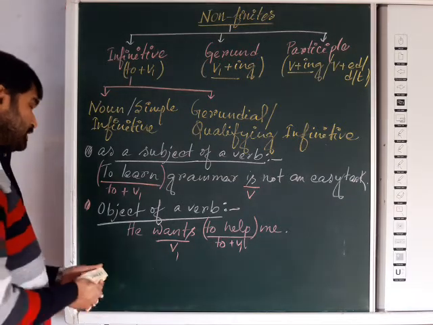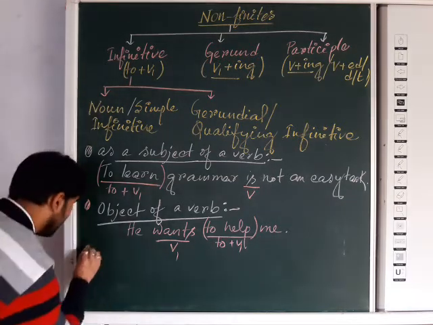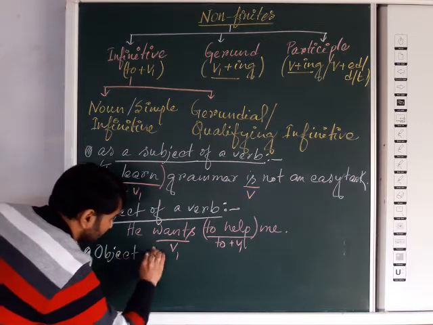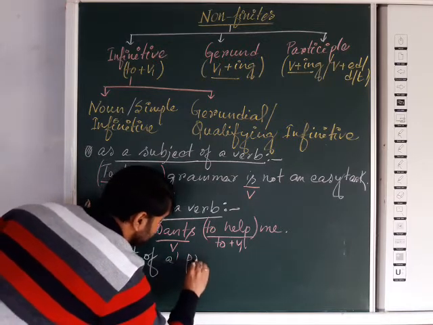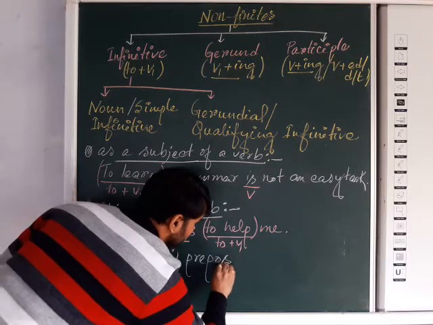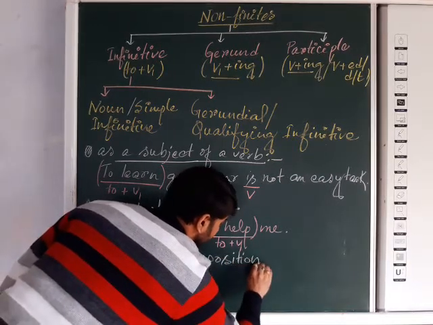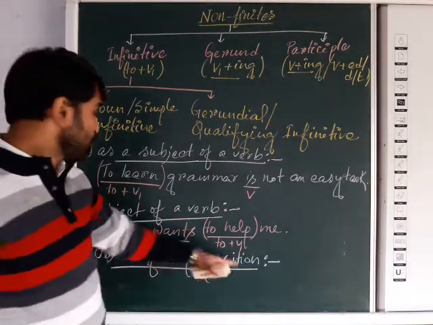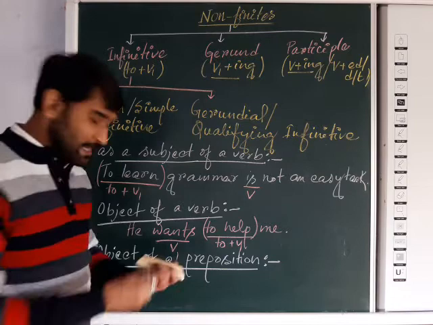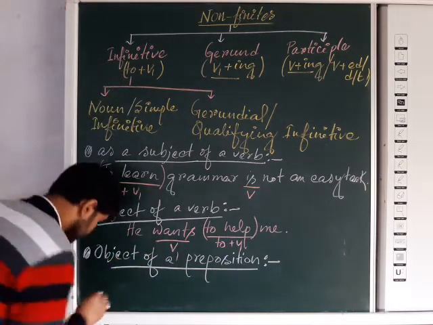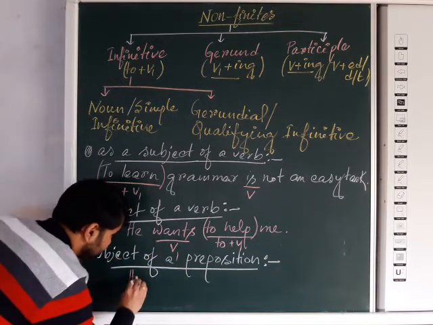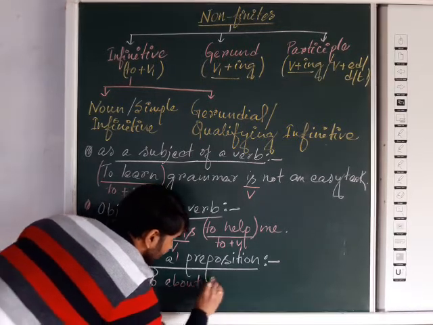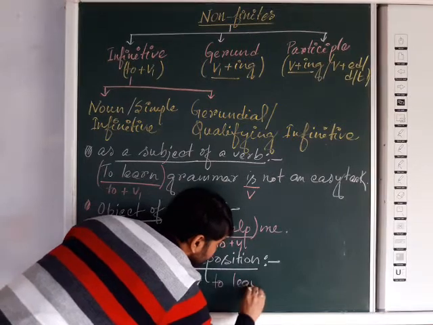Next example we may take, that is the object of a preposition. Sometimes as the object of a preposition, infinitive form will be used. Just like, example I am writing: he is about to leave.